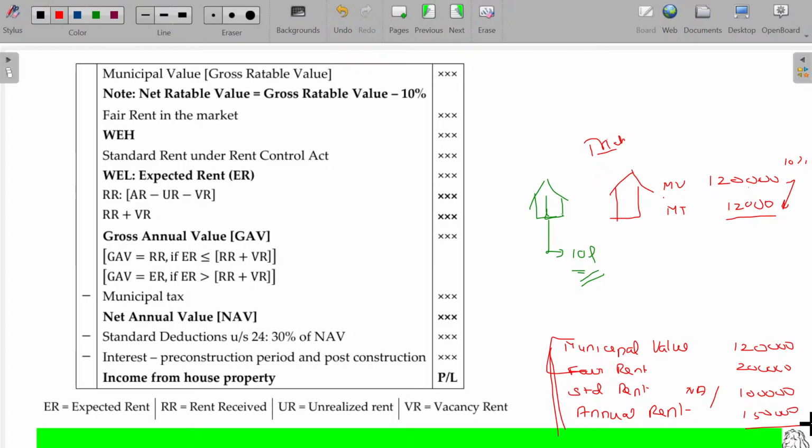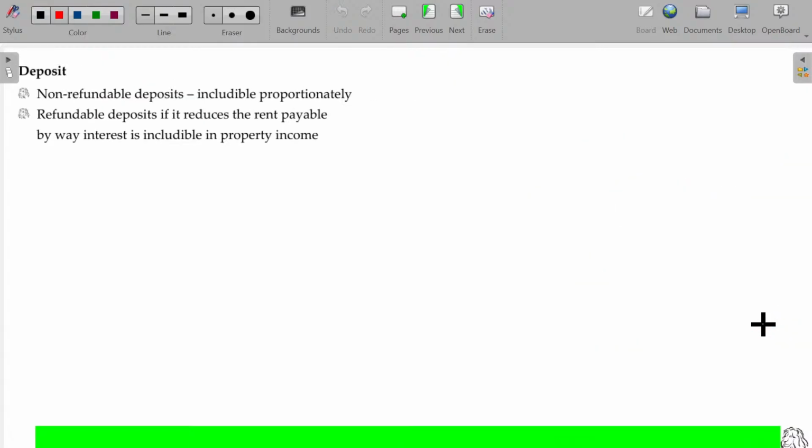So four rents are there: municipal value, fair rent, standard rent, annual rent. If you say, sir, my rent is only zero, no worry. I have these three values, and based on the three values, I'll fix what could be the rental income you earned. For that, you have to pay the tax. Is that clear? You cannot escape.